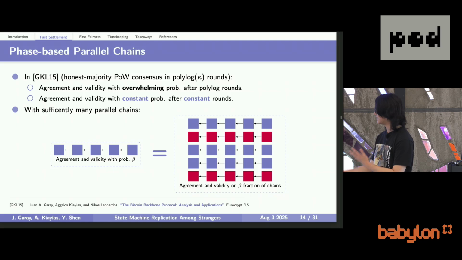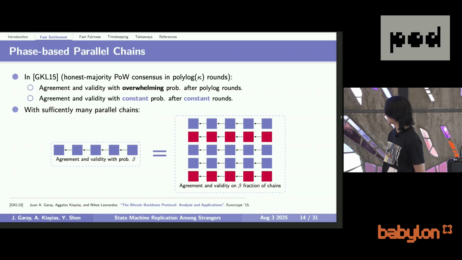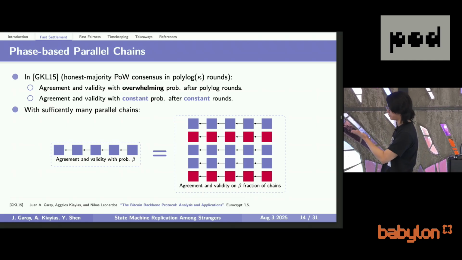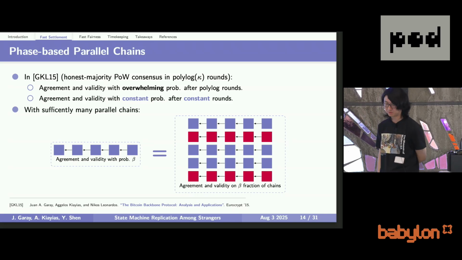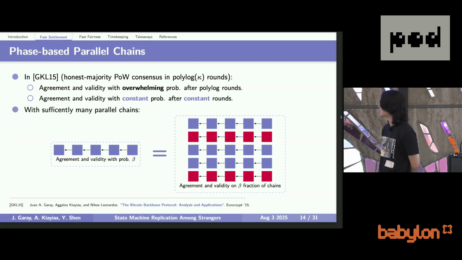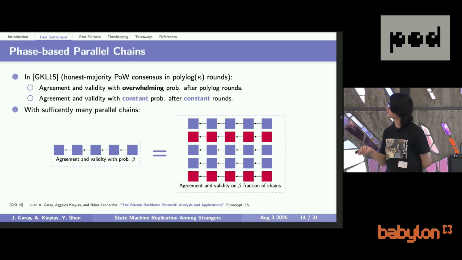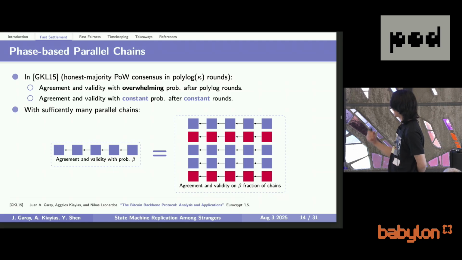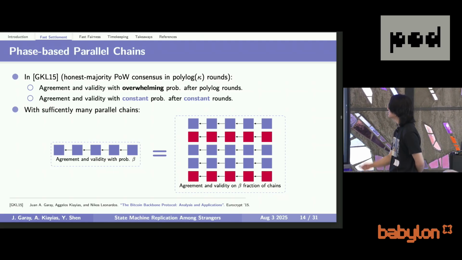But if we have parallel chains, then things get much better because we have this key observation. If you have good properties with probability beta, then if you have sufficiently many parallel chains, you will have good properties on a beta fraction of the chains because they are mutually independent from each other, and the number M is sufficiently large. So this is very good, and I will show you how to use this parallel blockchain. And I want to say that we terminate in constant time, and we call this a phase.